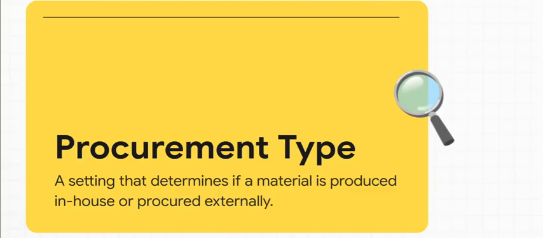So what's at the heart of this whole system? It's this one tiny little setting called the procurement type. Think of it like a signpost in the system. It basically points and tells SAP, hey, for this specific material, you go this way. It's like the master switch that controls the entire game plan for that item.